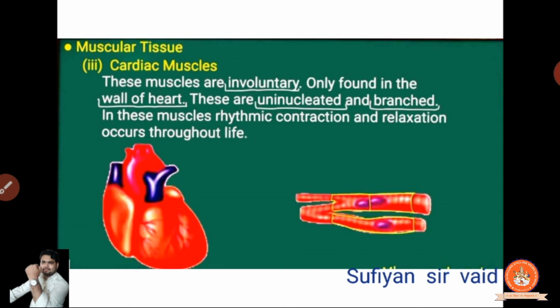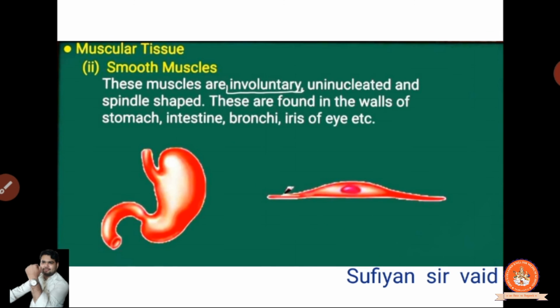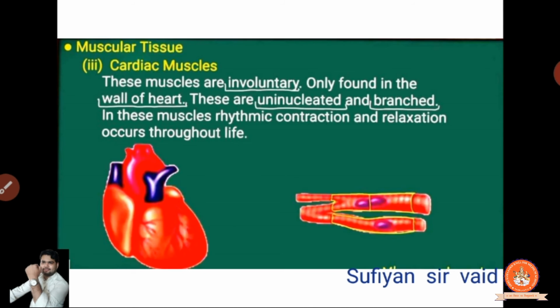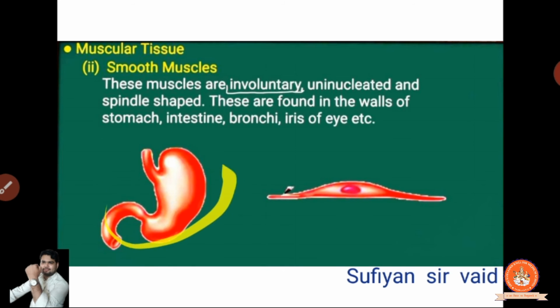Now cardiac muscles. This type of structure is very important. Bacha party, clear? This structure is very important. So what is cardiac muscle? These muscles are involuntary. This is also involuntary, just like the smooth muscles present in the stomach. Clear? Are the intestine and stomach of our digestive system in our control, or is it automatic, the digestive system working?